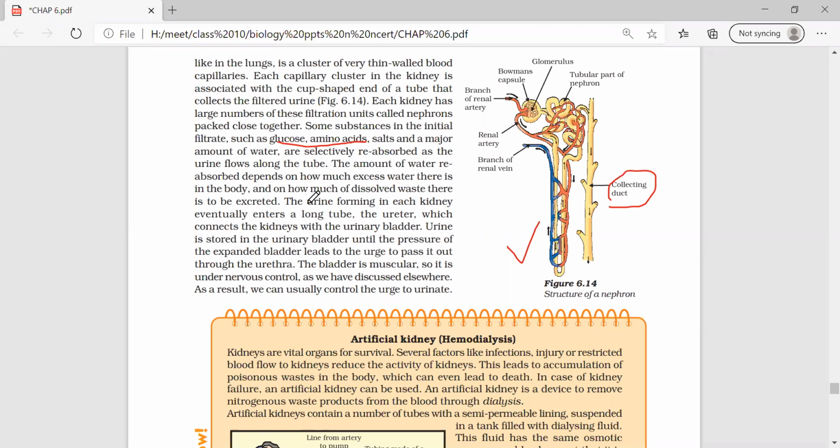Then you should write: the amount of water reabsorbed depends on the excess of water present in the body and how much dissolved waste is to be excreted.